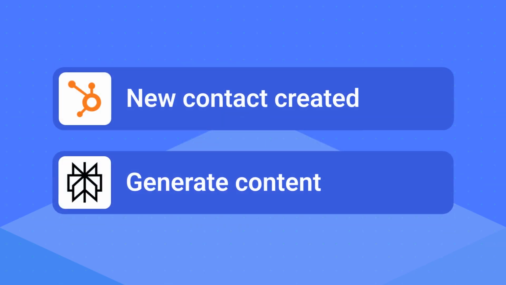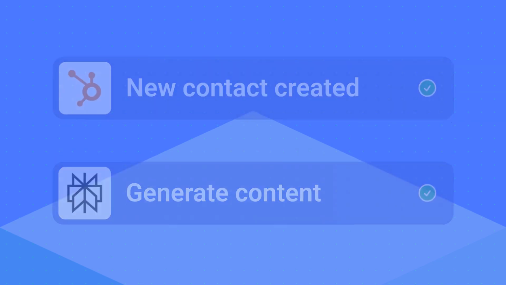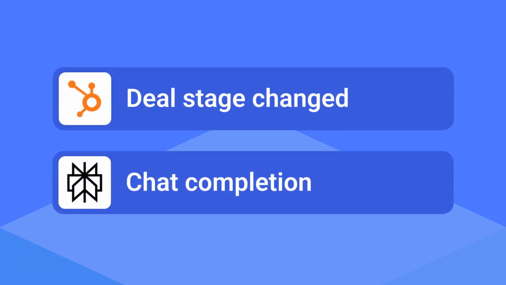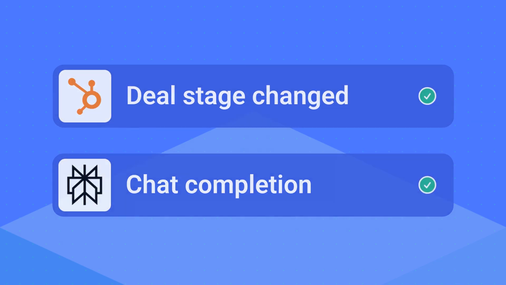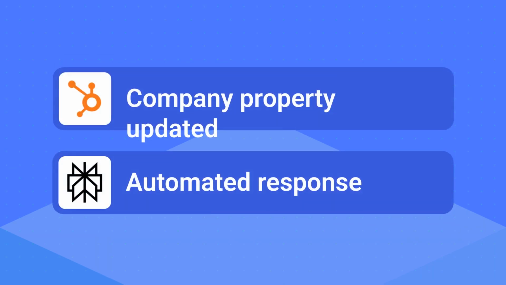For example, when new contacts are created in HubSpot, generate AI-powered lead insights and strategies. Or provide intelligent deal guidance when HubSpot deal stages change. Or even automatically generate company research and insights when HubSpot properties are updated.